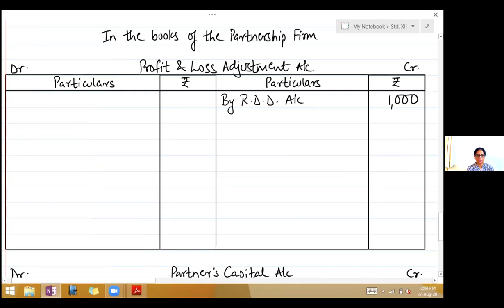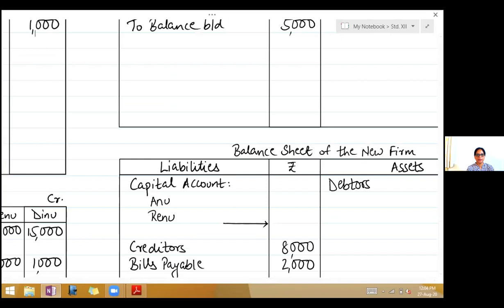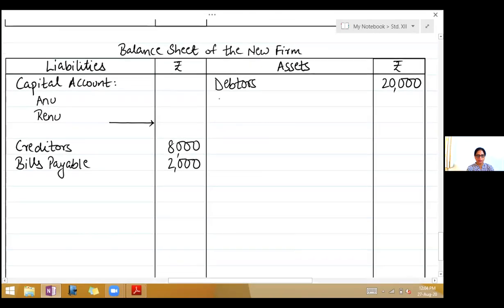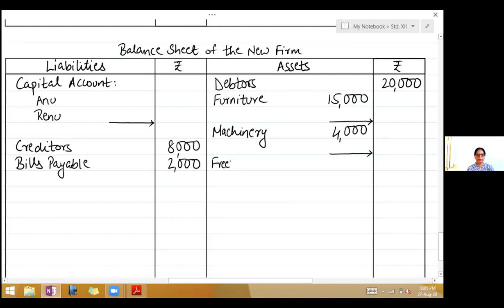Next is furniture, asset having adjustment. So write furniture in a column 15,000. Leave one line for adjustment. Machinery 4,000. Leave one line. Freehold property in a column 27,000.